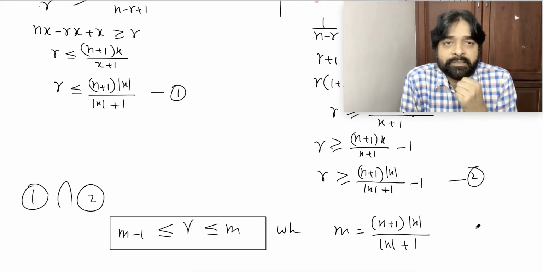Do you understand? M is always known. Something you should be able to understand. This is what will come.